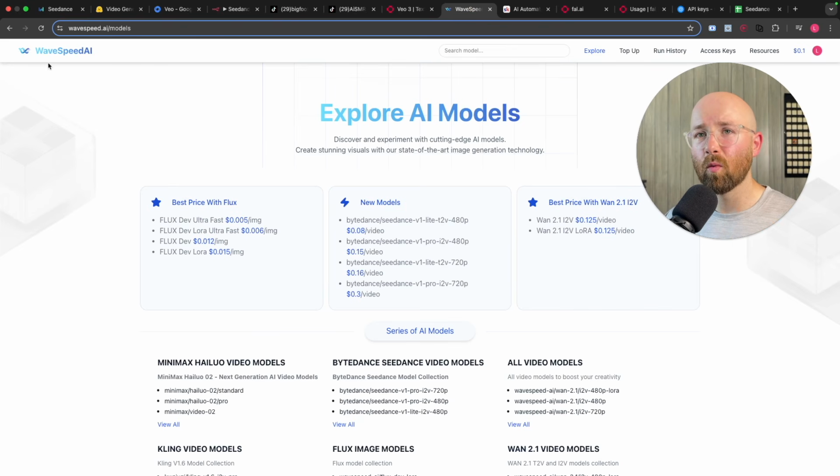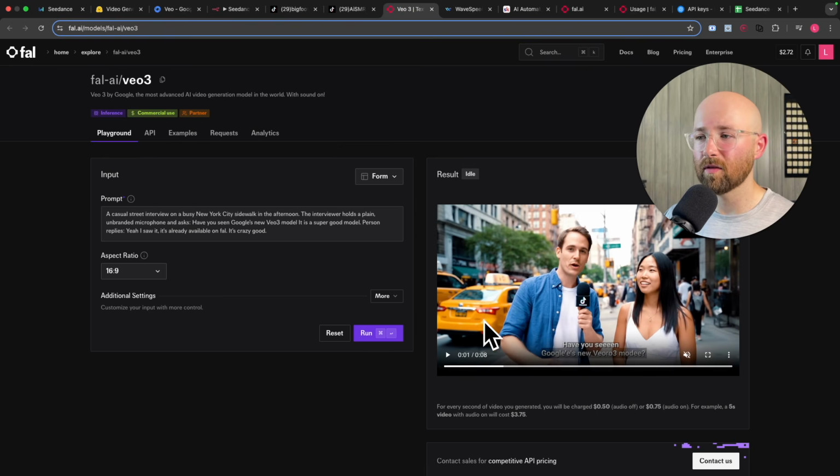And then here, WaveSpeed AI is where we're going to be using ByteDance's Seedance. And in here you get 4 different options. So you get 480p options, which are cool, and then 720p ones, which are kind of more so what you'd be wanting if you're really going to try and leverage this for blowing up in social media. But even that is 30 cents a video, and a video can be like 5 seconds long. So as you can see, that's like 10 times more expensive, or whatever it is, 12.